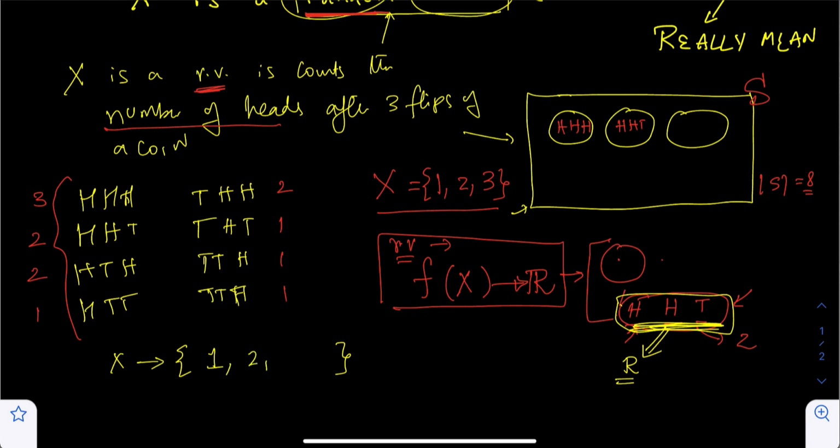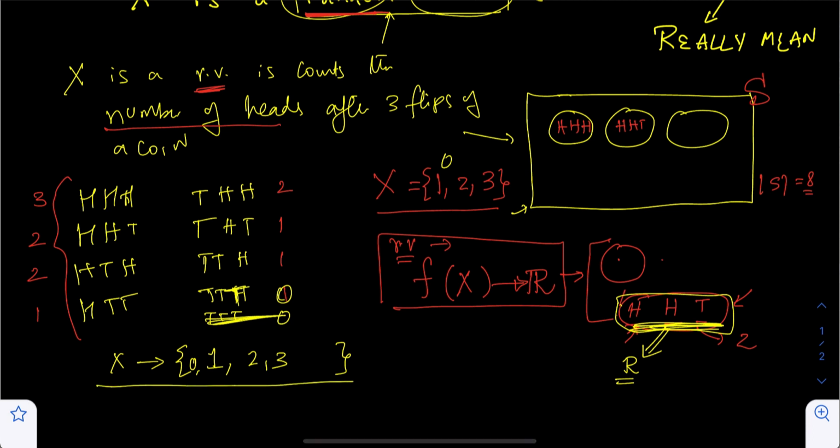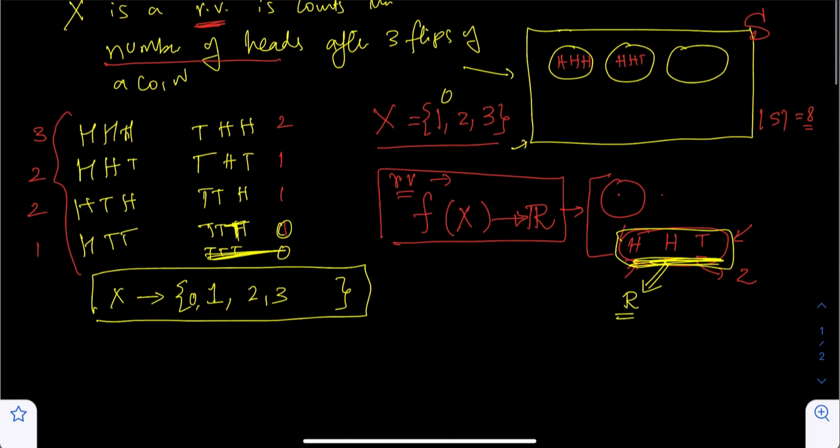You must have one more here: tail, tail, tail, which is 0, right? Oh, that's right there, we got it right there. So 0, 1, 2 or 3 heads. Those are the possible values of this. So that is the first question you must be asking anytime somebody says X is a random variable. Okay, now what are the different possible values that X can take?